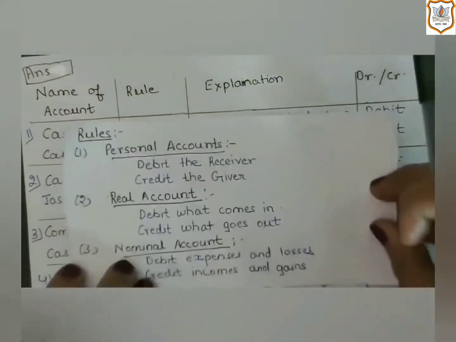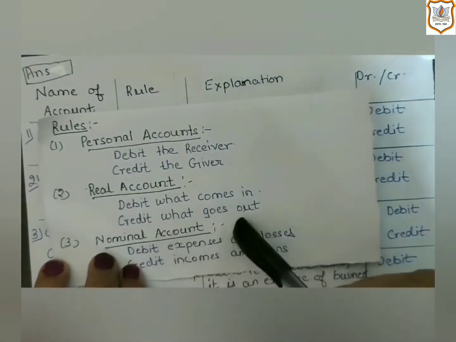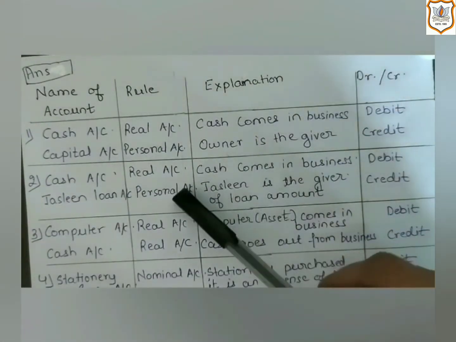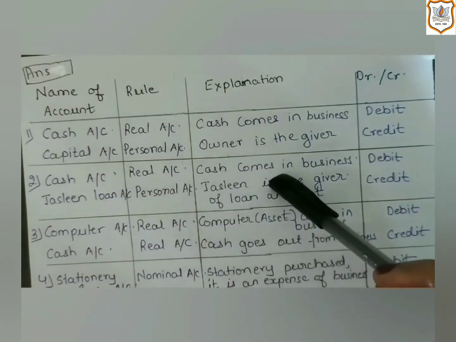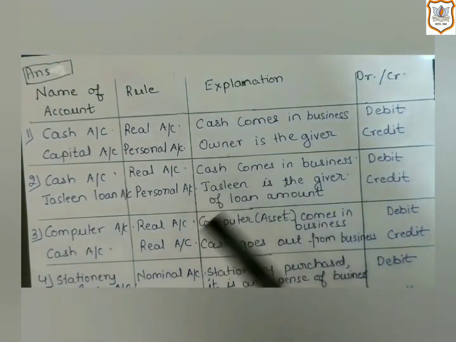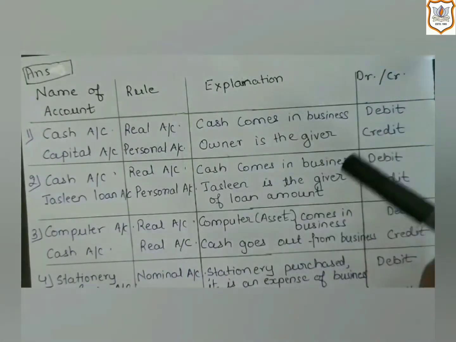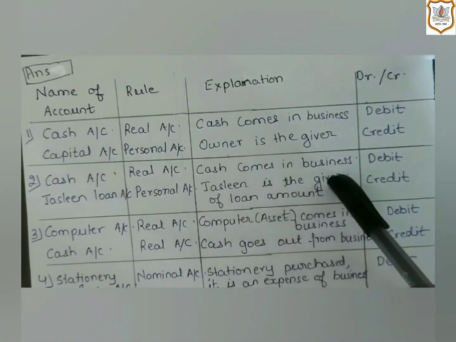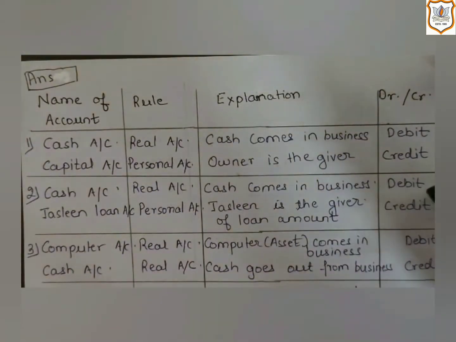The rule of real account says debit what comes in, credit what goes out. So here, first we have to check whether cash is coming into the business or going out of the business. Here, in this transaction, Jesslyn has given a loan. So, by way of loan, cash is coming into the business. That's why cash account will be debited.